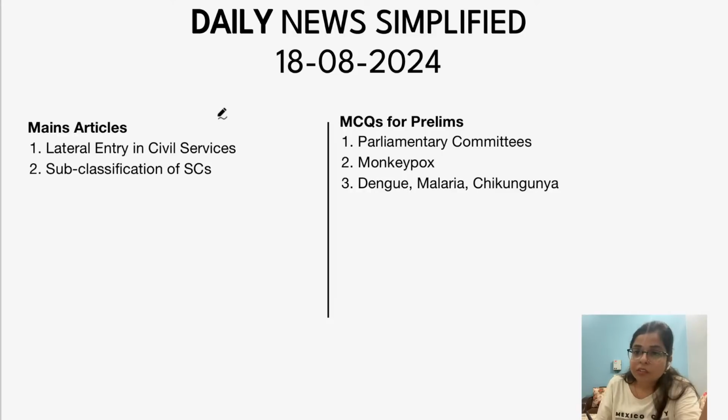So in our discussion, we have picked up these following 5 articles. We have picked up 2 articles for mains discussion and 3 articles for prelims discussion. The articles for our mains discussion today are, the first article is lateral entry in civil services. The second article is sub-classification of scheduled caste.